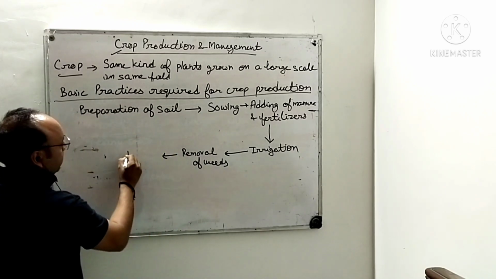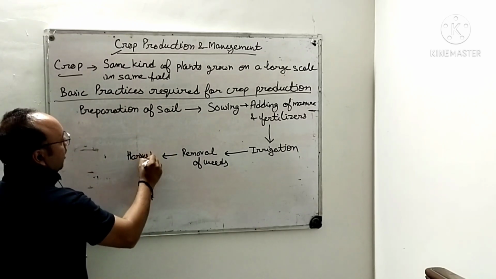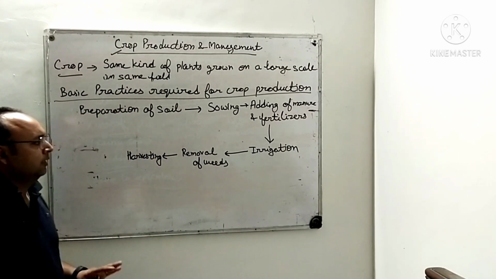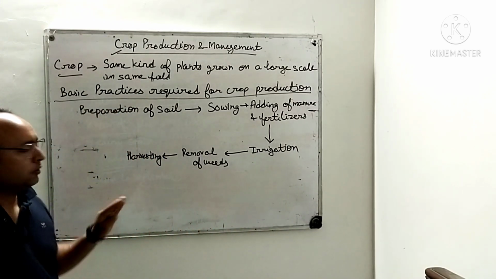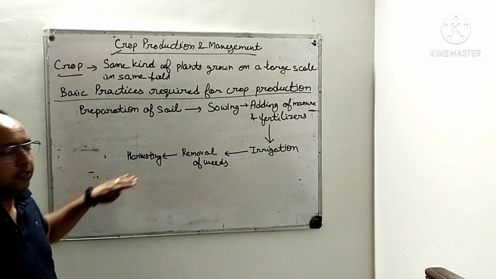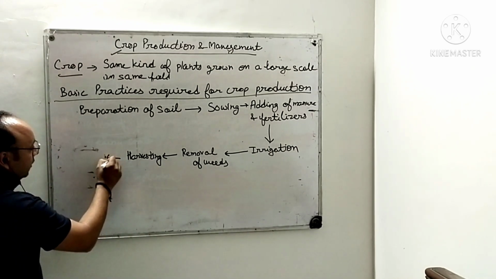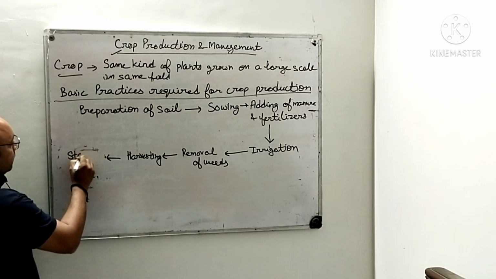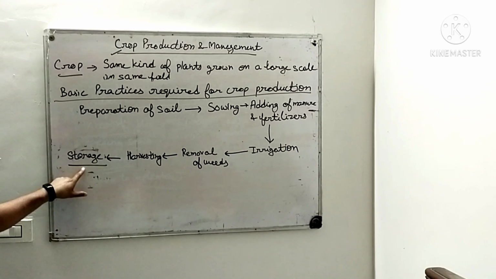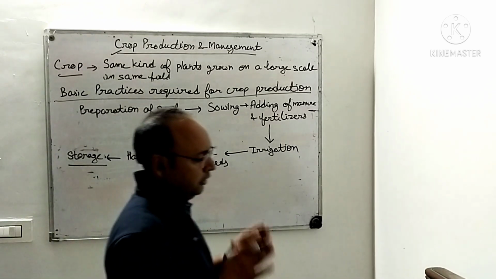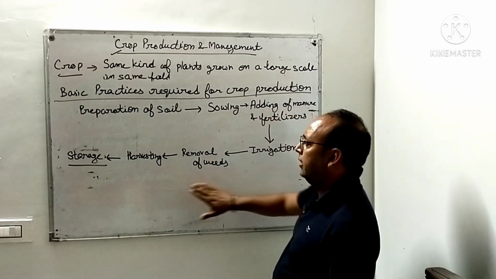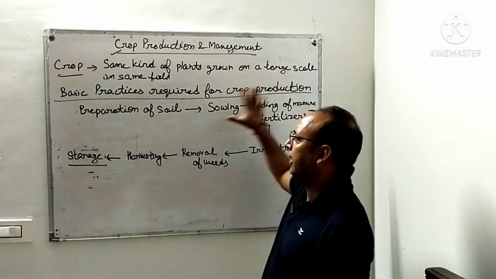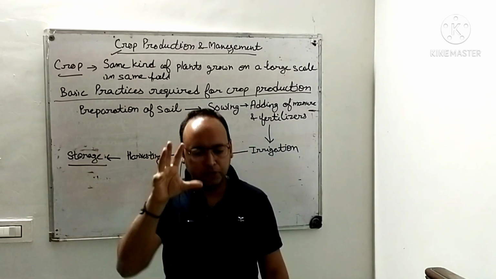Then at last, harvesting. When the crop is ready, full time we have given, we have taken care for that duration, then harvesting, right? After harvesting, the last step is storage. That is storage, how we have to store. We are having the silos, we are having the granaries. So dear children, in this chapter we are going to study all these steps of the basic practices which are required for the crop production.